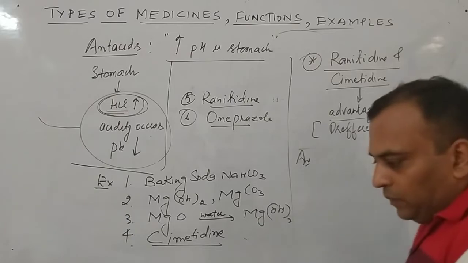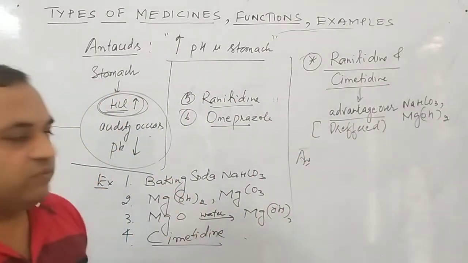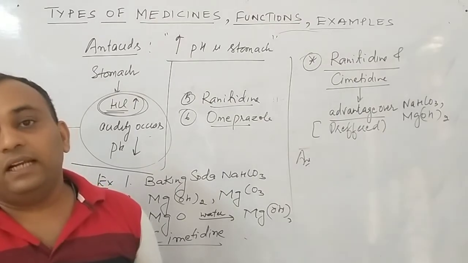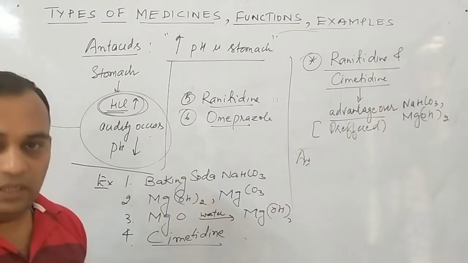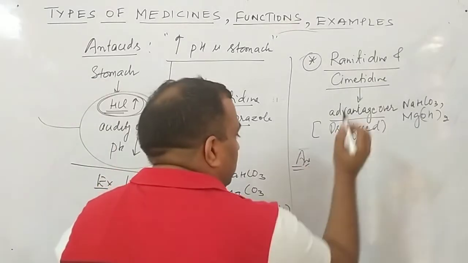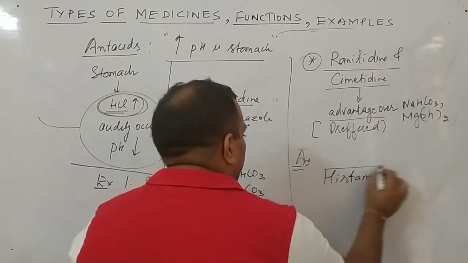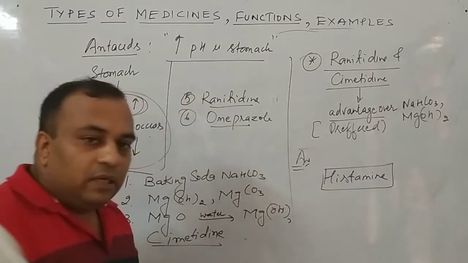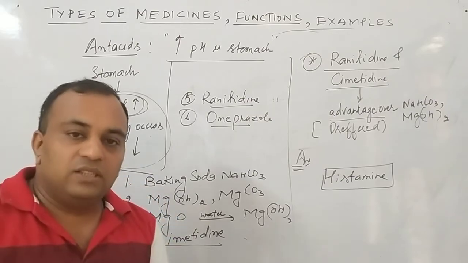Just see one thing. Listen, students, I will tell you one more thing. Before this we discussed antihistamines. Clear to all of you? If the histamine chemical is formed in our body, then this develops allergic reactions.